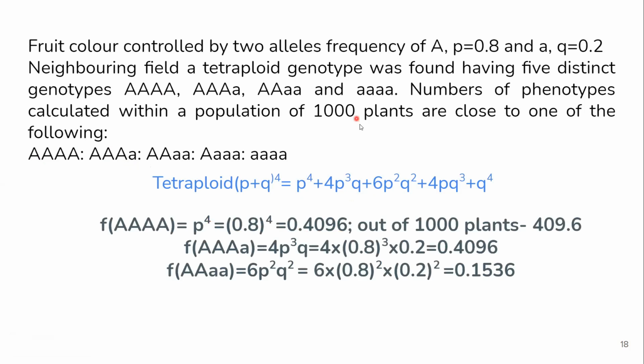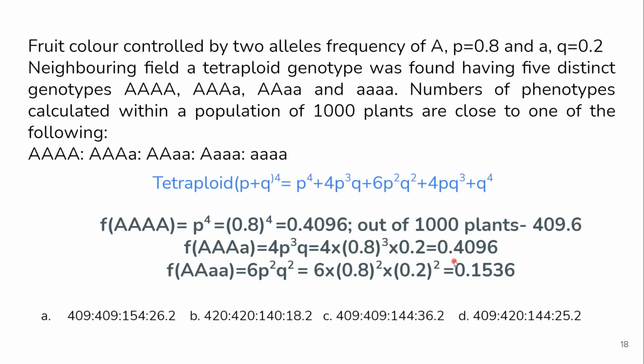Now you have 1,000 plants. So just multiply it by 1,000. It will come to about 109.6. Similarly for the next one, and for this one also, if you solve, this is nothing but P square, because there are 2 capital A's and 2 small a's, that means it's Q square. So this is the term that we are talking about. Just solve it.